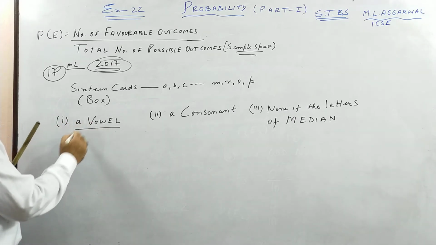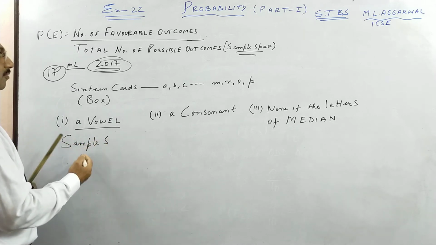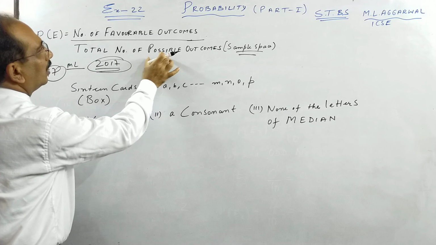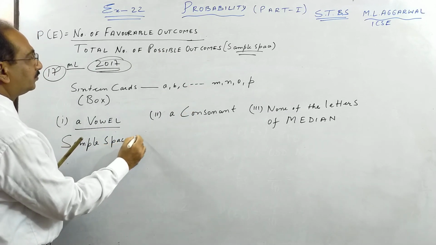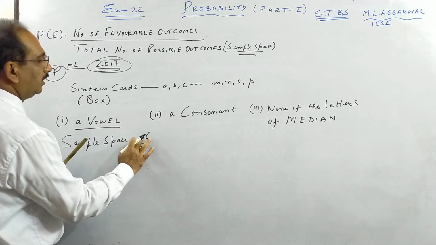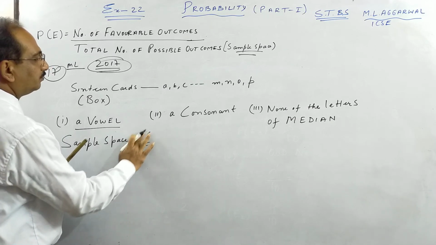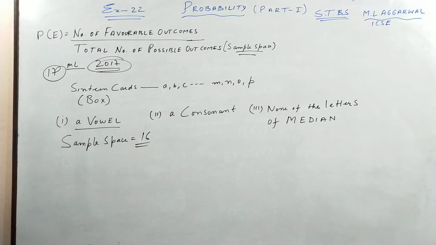So see, children, first I'll write what the sample space is, which is also called the total number of possible outcomes. Very important. So sample space is 16. For most of the questions this remains the same. Now how many vowels are there?